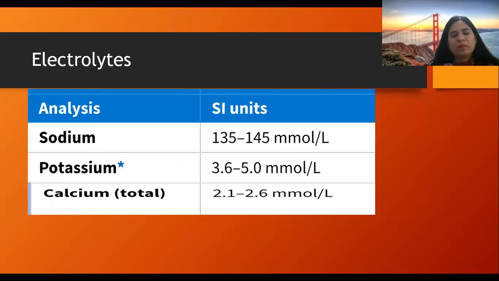For electrolytes, sodium is 135 to 145 millimoles per liter. For potassium, 3.6 to 5 millimoles per liter. And for calcium, 2.1 to 2.6 millimoles per liter. These are the normal values. To know the abnormal values, we must know the normal values first.